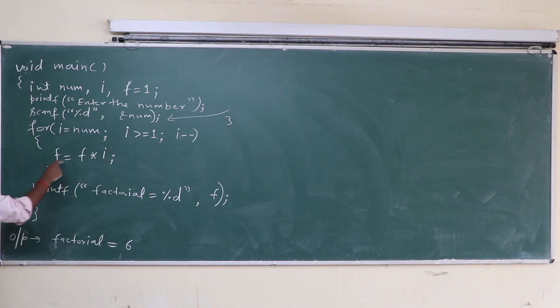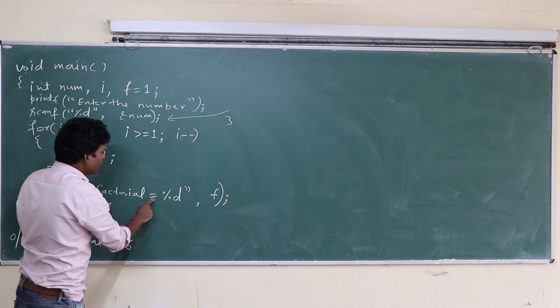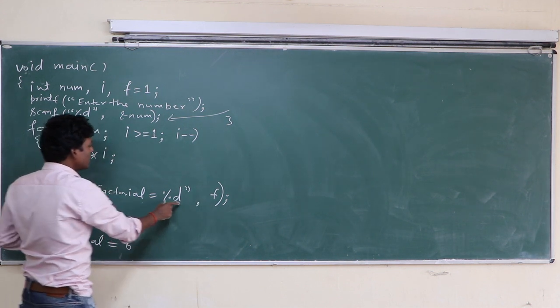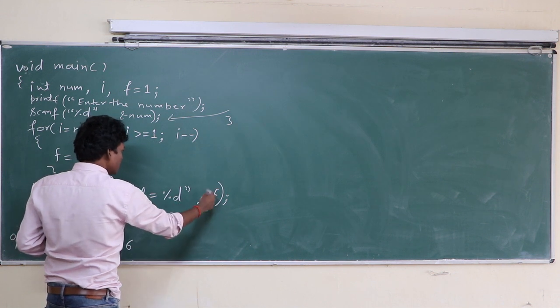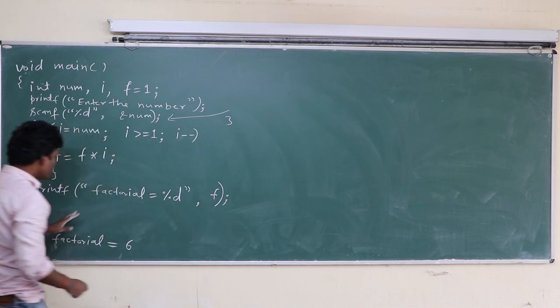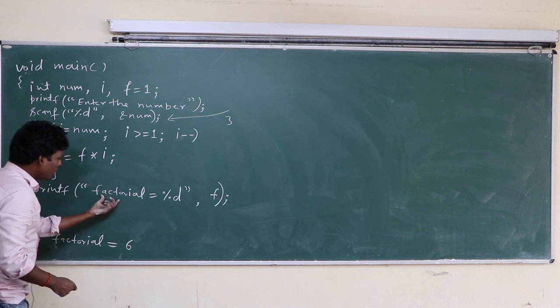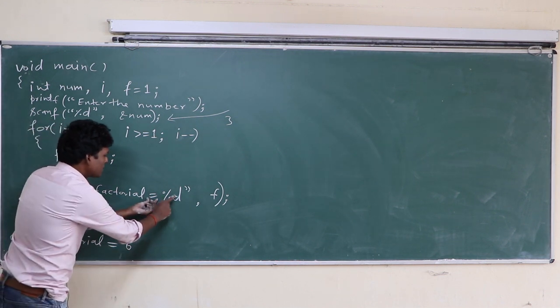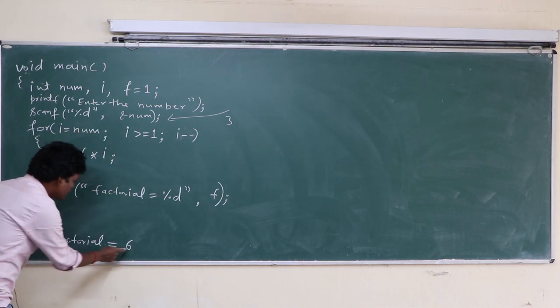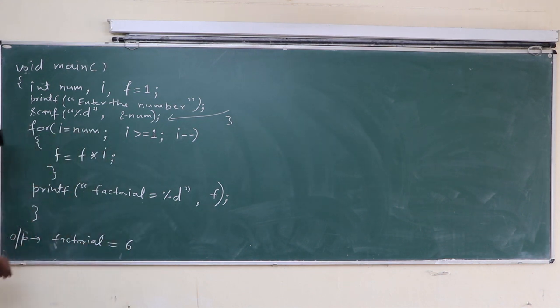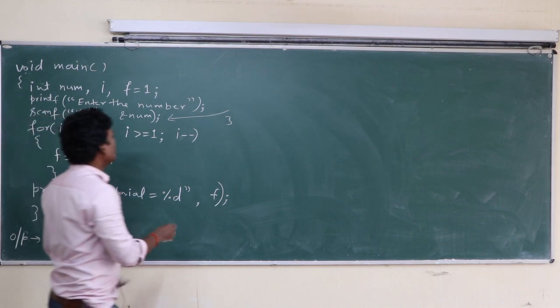That's why control exits from this loop. When control exits from this loop, f has value 6. printf factorial equal to %d, f. This %d prints f, and f has 6, so 6 is printed. So what will be the actual result? Factorial equal to 6. The output will be factorial equal to 6.